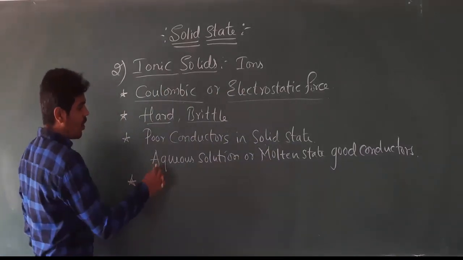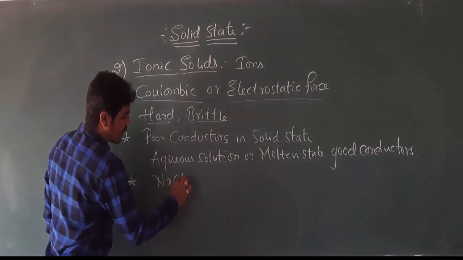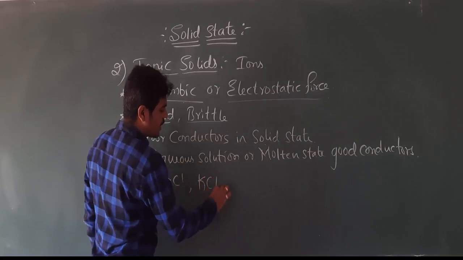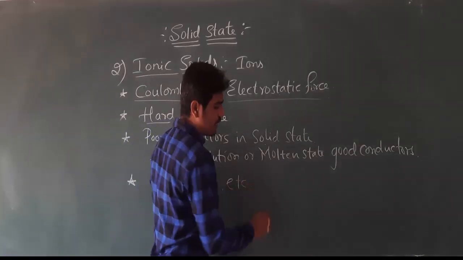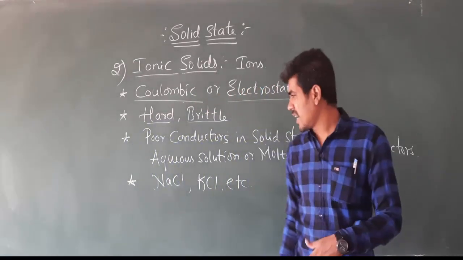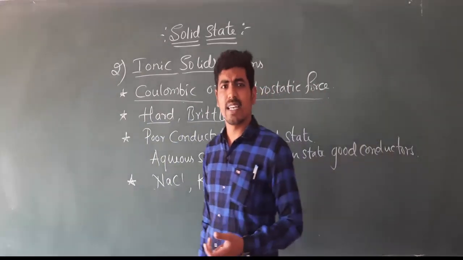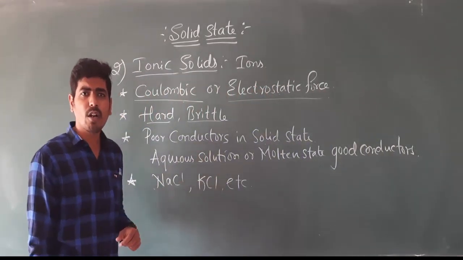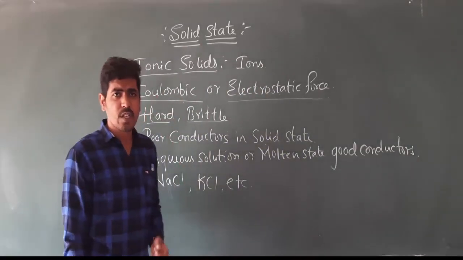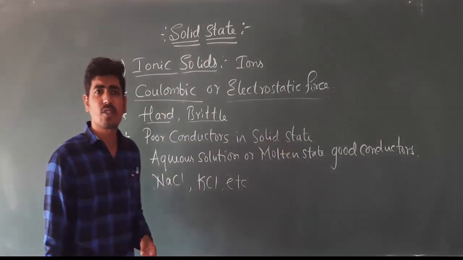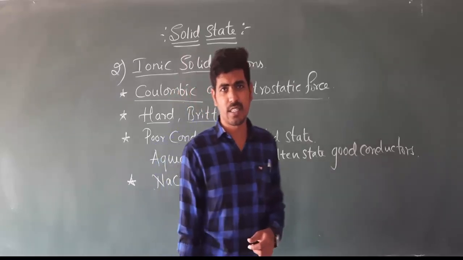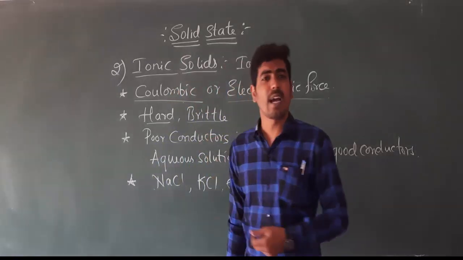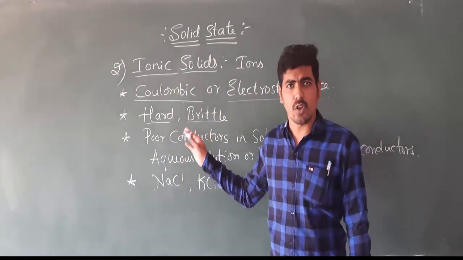The examples of these kinds of solids are NaCl, KCl, and usually some salts like KNO3. All these are examples of ionic solids. So these are some characteristics of ionic solids, the second type of crystalline solids.